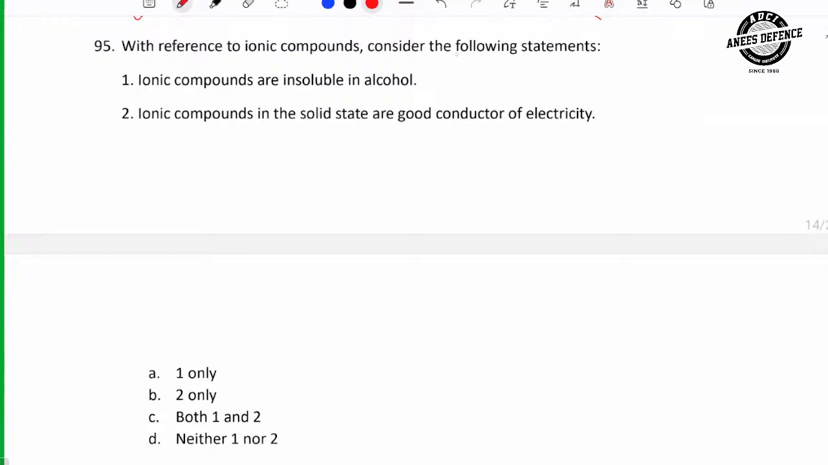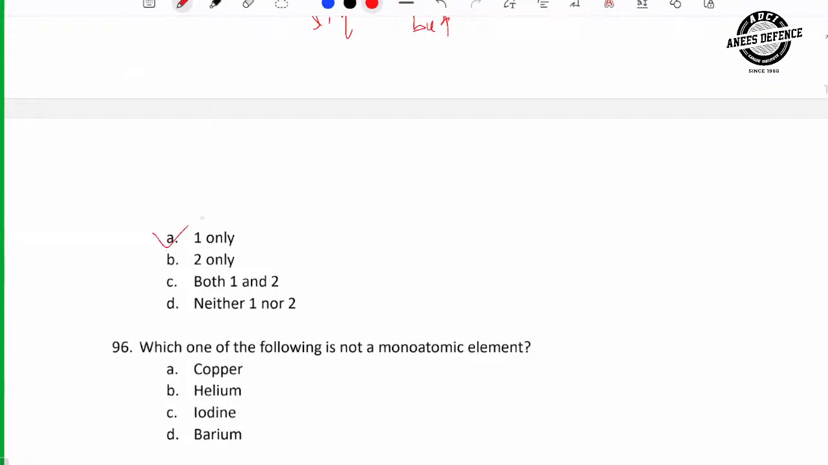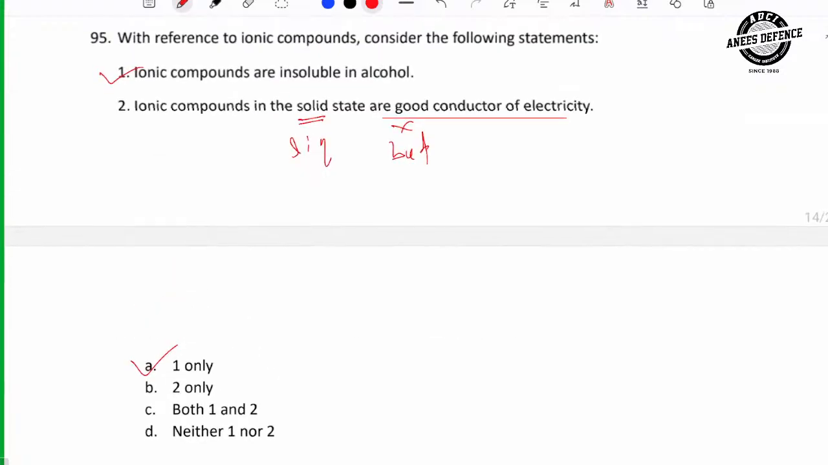With reference to ionic compounds, consider the following statements. Ionic compounds are insoluble in alcohol. True, because ionic compounds form ions, na, positive ions and negative ions, and alcohol is non-polar. So this is polar, alcohol is non-polar. How it is soluble? No solubility. So it is true. And in second one, ionic compounds in solid state are good conductor of heat and electricity. Not good. They are bad conductor of heat and electricity in solid state. They are good conductor of heat and electricity in liquid or molten state. So only one is correct. Understand this question? Easy है.